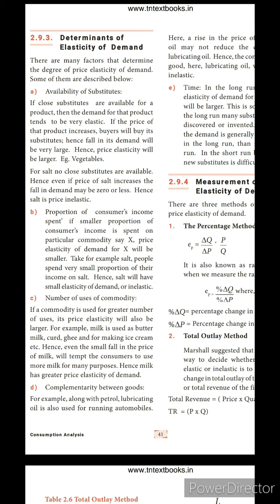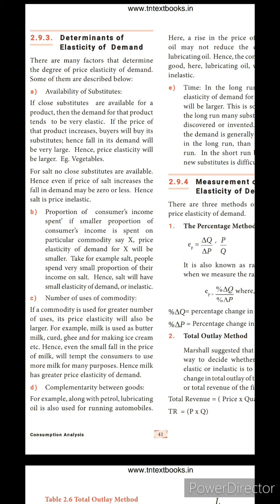Number of uses of a commodity. If a commodity is used for a greater number of uses, its price elasticity will also be larger. For example, milk. It is used as buttermilk, curd, ghee, and for making ice cream too. Hence, even a small fall in the price of milk will tempt the consumer to use more milk for many purposes. Hence, milk has a greater price elasticity of demand.